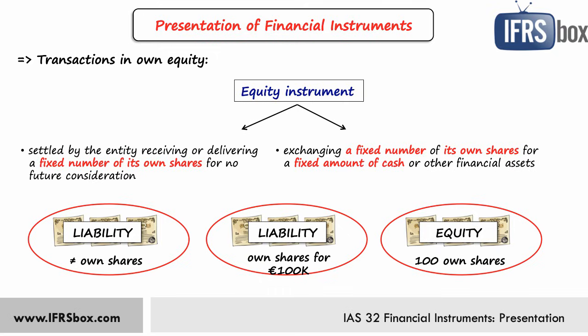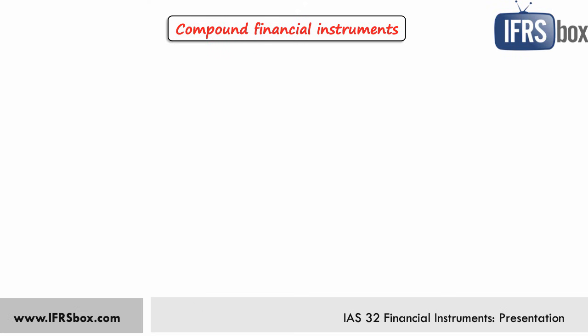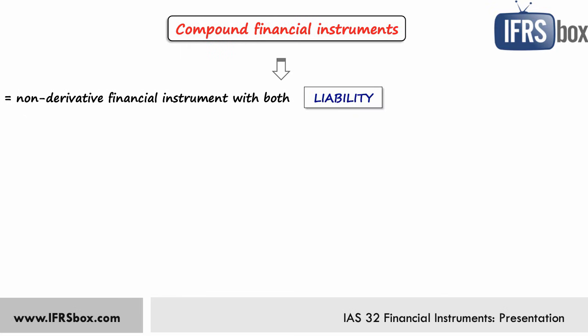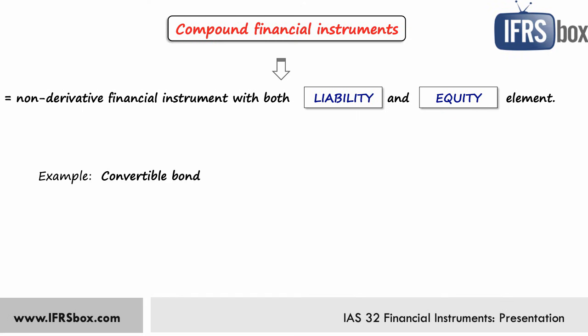Sometimes you can have a financial instrument that is a mix or so-called compound financial instrument. And what is it? It is a financial instrument that contains both a liability and equity element. Typical example is a convertible bond where issuer or borrower issues a bond to the holder or lender, and the lender has an option to get the bond repaid by ordinary shares of issuer instead of getting paid in cash.